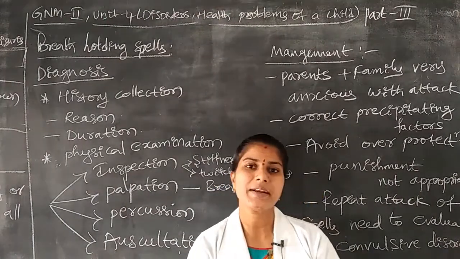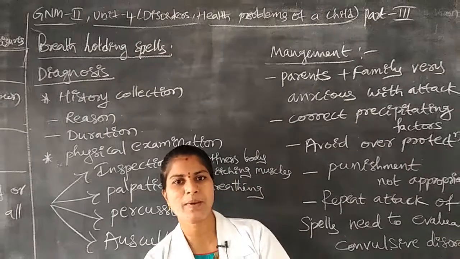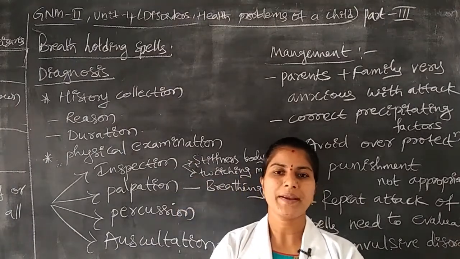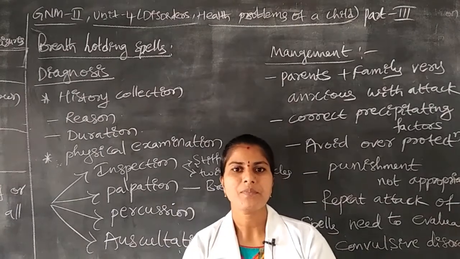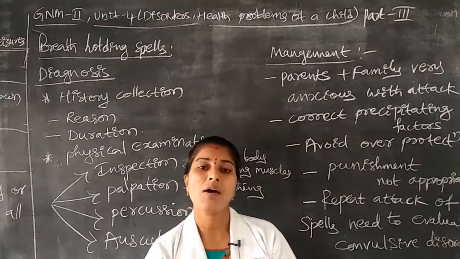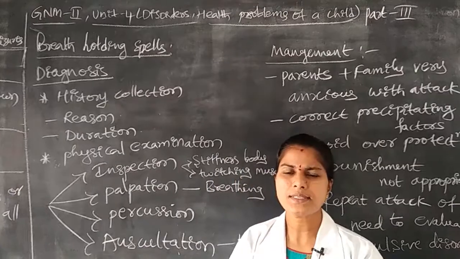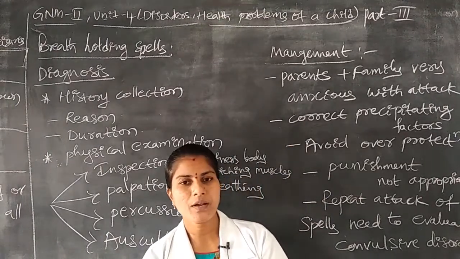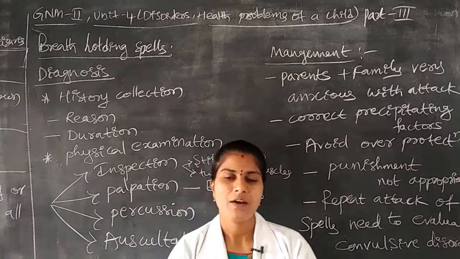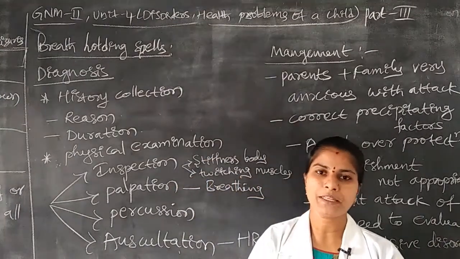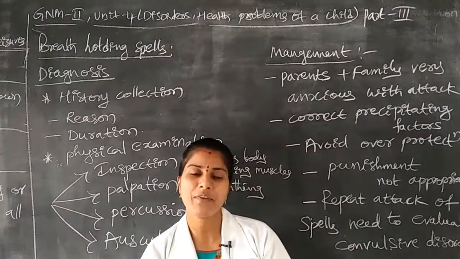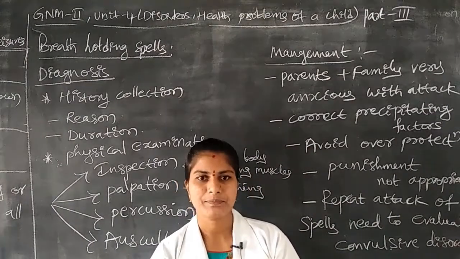In severe conditions of breath holding spells, we have to administer oxygen for maintenance of normal breathing pattern and for improving the heart rate. In this disease condition the heart rate will be slow. For improving normal heart function and normal breathing pattern, we have to administer oxygen to the children if necessary.